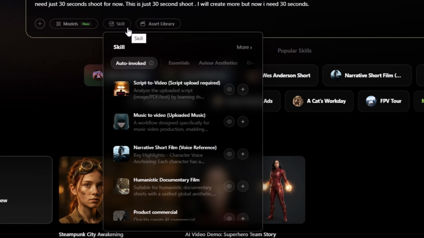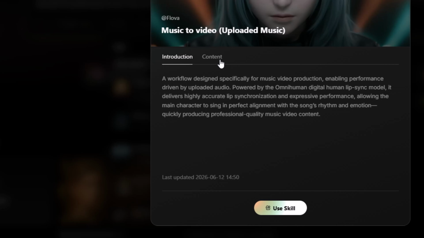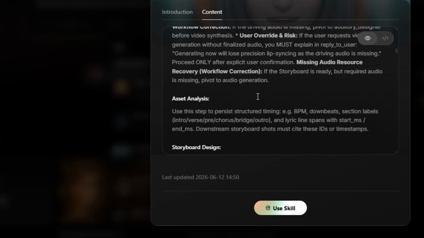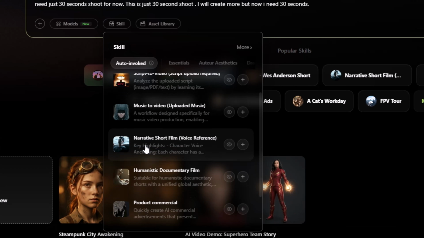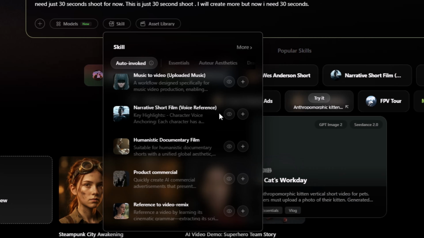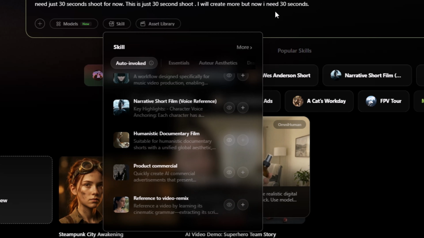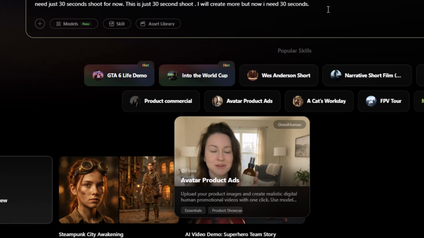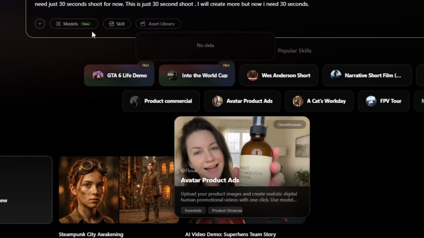For example, if you don't know how your video can be produced, here you can review the skill, and you can review the content of the skill and use your skill here. So this is a very amazing thing that you can easily add your skills. For example, just like in Claude AI, you can add some skills to improve your coding skills or so on. So here in this tool, you can add your skills or already built skills to make your video more amazing. In the asset library, you can also select the assets, or you can also upload your own assets.